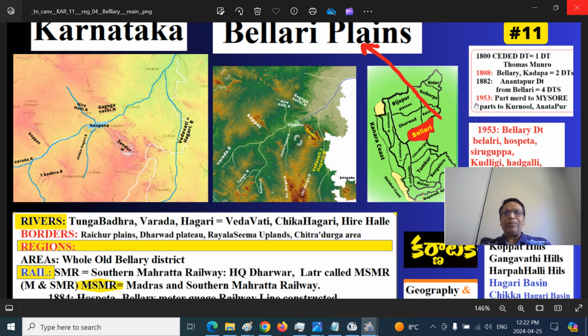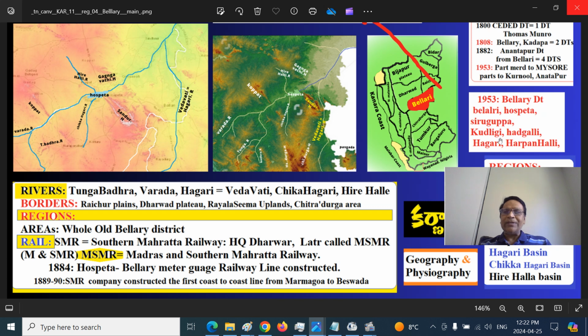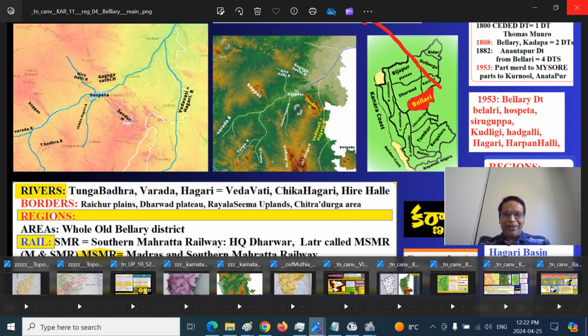Certain parts, Telugu speaking areas, were made taluks into Kurnool district and Anantapur district, and the Kannadiga speaking taluks were retained in Ballari. Ballari was joined to Mysore state. Later it acquired the Bombay Karnataka region and Hyderabad Karnataka region and eventually became Karnataka state. These are the taluks: Bellary Taluk, Hospeta, Siruguppa, Kudlagi, Hadgalli, Hagari, Harpanhalli regions. I will show them in another place, in case you miss it here.